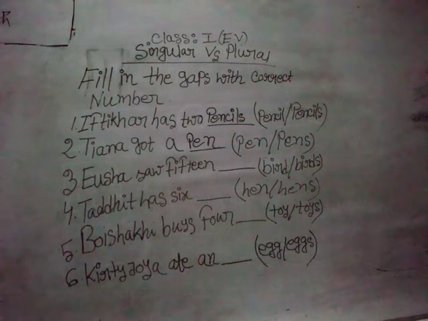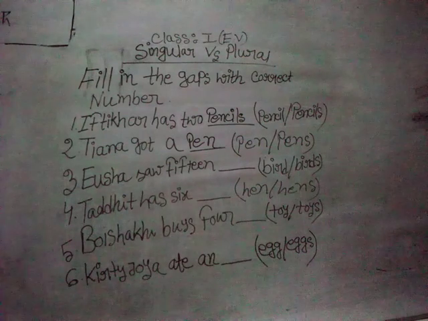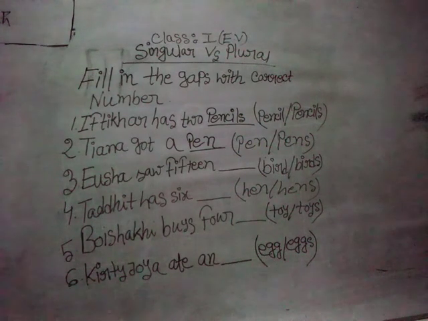Okay, don't be panicked and don't be confused. Just seeing the number of the thing like 15, 6, 4, these are the numbers. If it is not only one, if it is about more than one, then it would be in plural number. So 15, of course it's a huge amount, so it is more than one, so we can't put only bird, rather we should put birds. So please note it down. Yosha saw 15 birds.